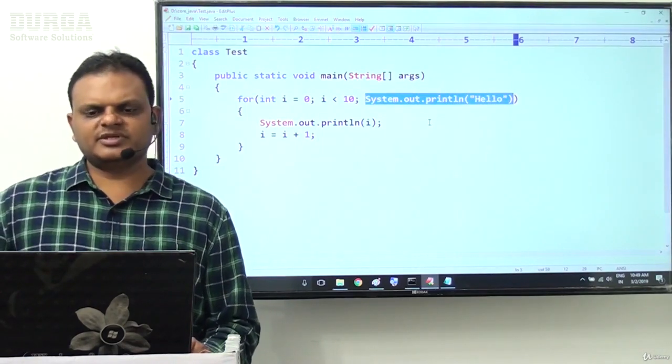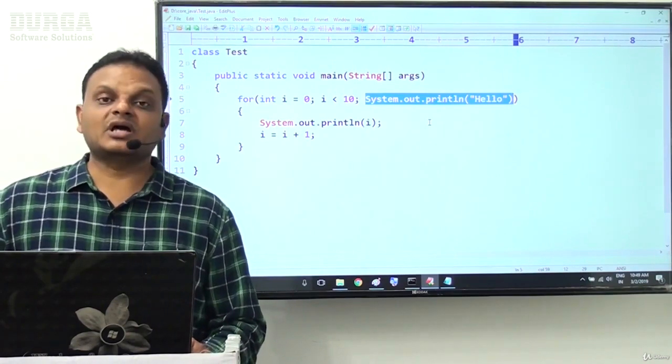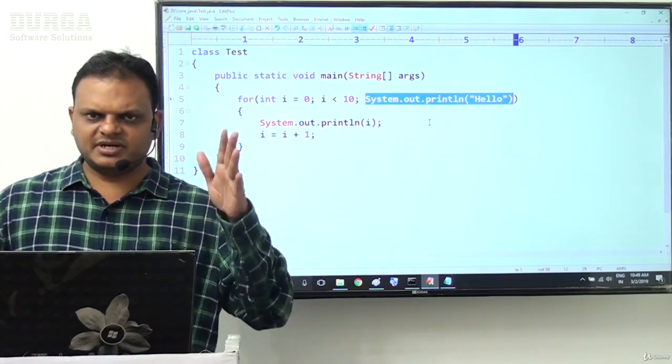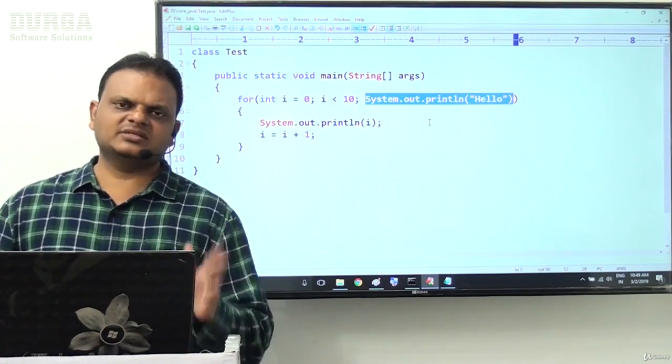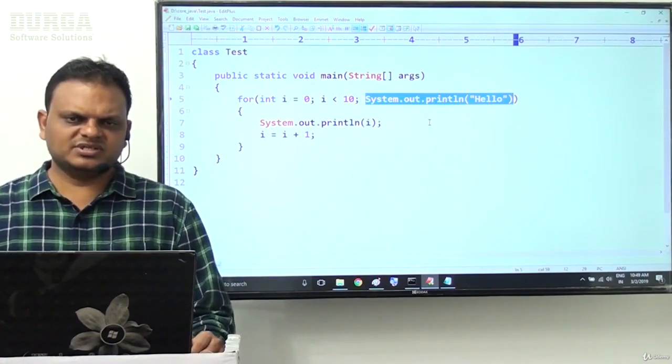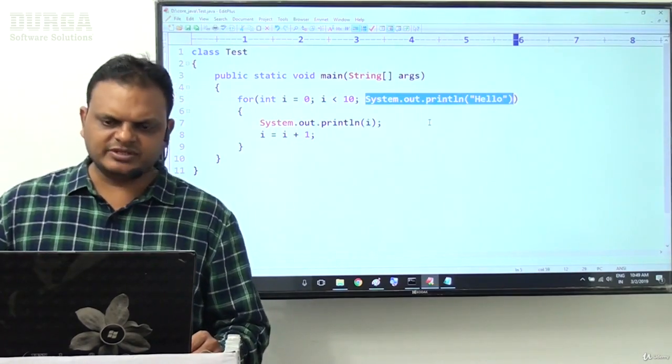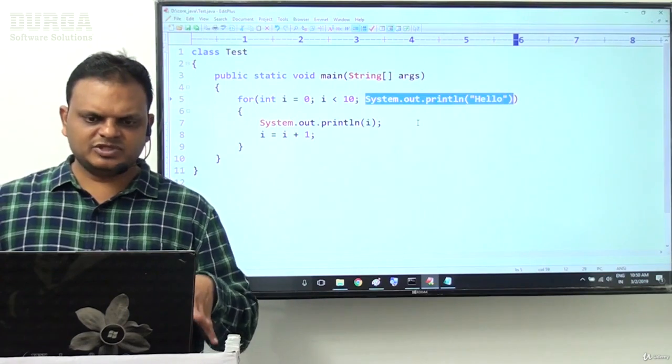Even though any statement is allowed as expression 3, it is always suggestible to provide loop variable incrementation and decrementation kind of statements as expression 3. This is a point here.